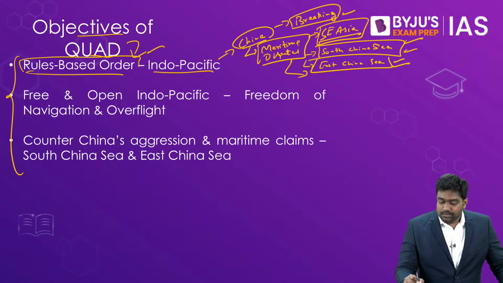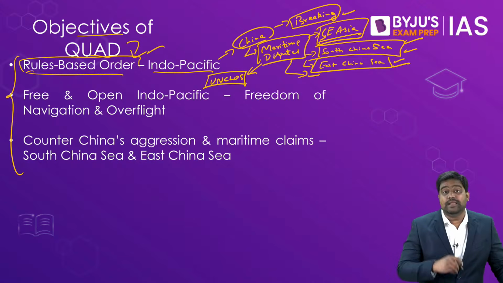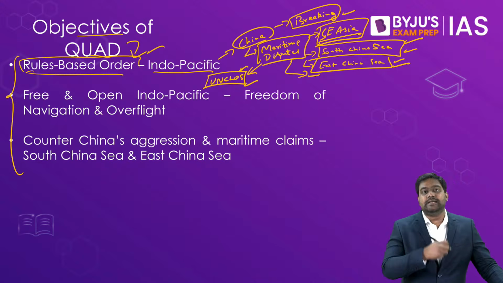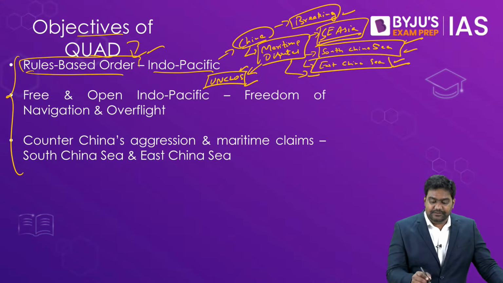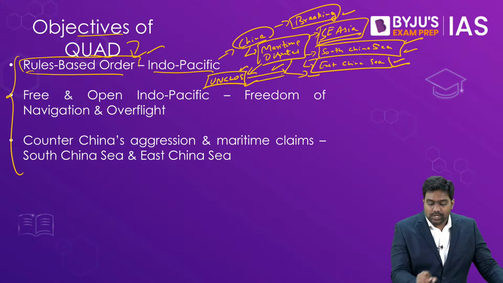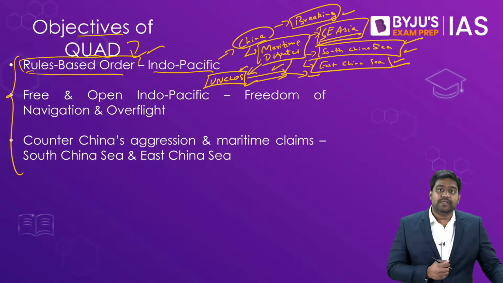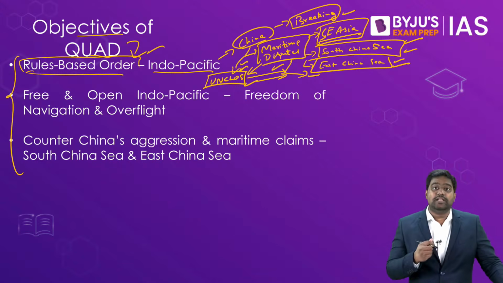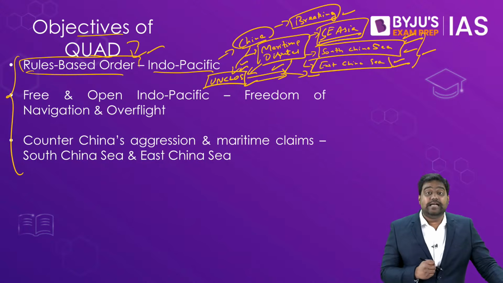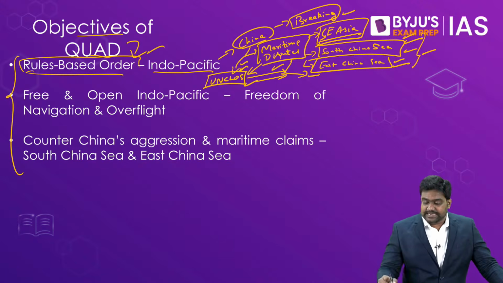China has broken international rules and laws as codified under UNCLOS, the UN Convention on the Law of the Sea. UNCLOS defines maritime zones, how maritime territorial zones are identified, and it provides an international legal basis for dividing maritime zones between countries. But China has blatantly violated the UNCLOS provisions. It has unilaterally claimed almost the entire South China Sea to itself. And to enhance its claims, it has used aggression, even military aggression. It has built artificial islands in the South China Sea and East China Sea.